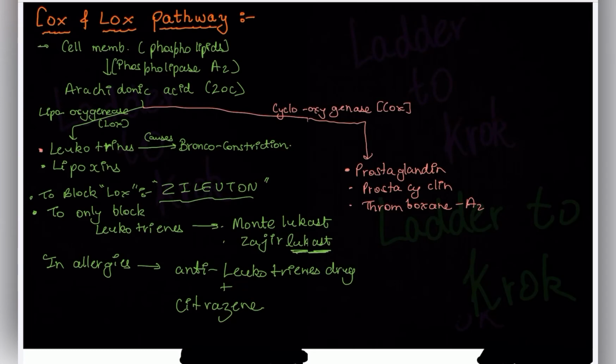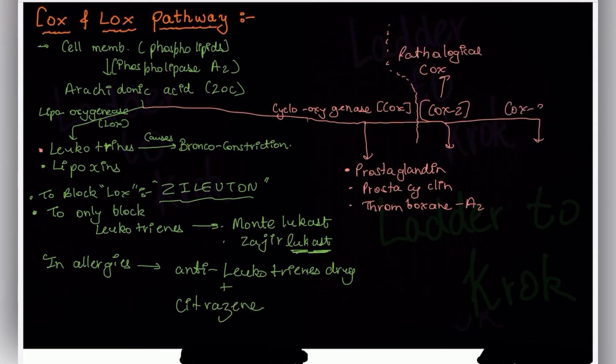Pathological means it becomes too active and produces too much of these things. Then we call this pathway COX-2, also known as pathological COX. And sometimes they produce even more, then we call that COX-3, also pathological. COX-2 and COX-3 are pathological COX.